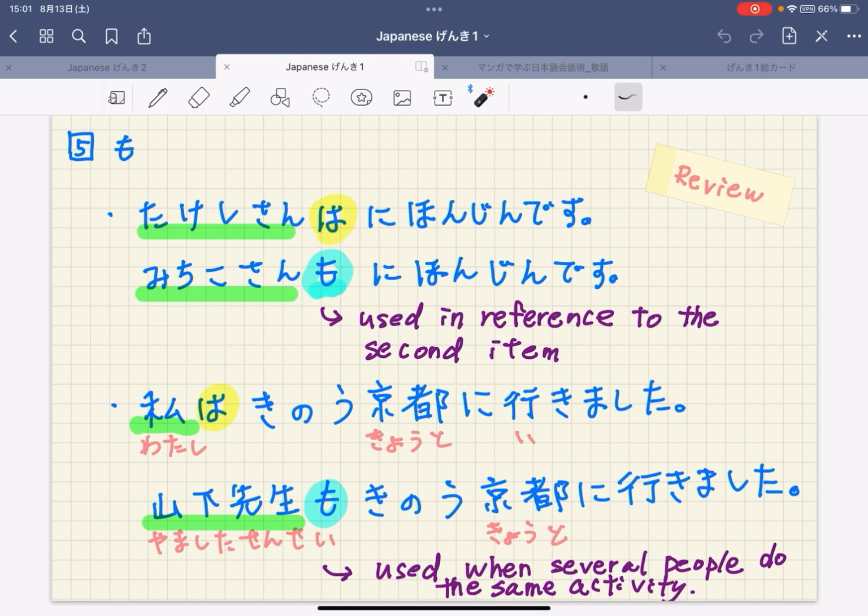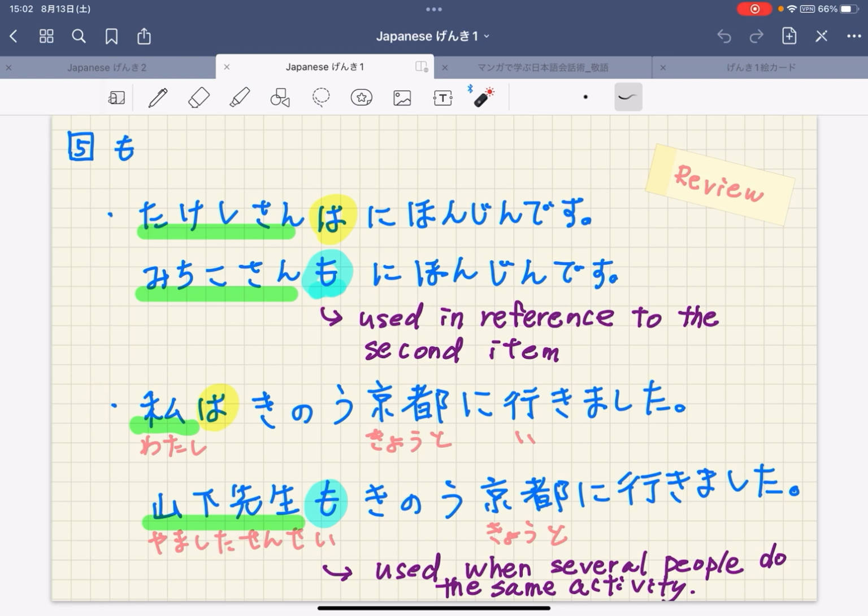In this sentence, たけしさん is the topic, so it's followed by は, but you can replace は with も and say みちこさんも日本人です。This particle も is used in reference to a second item. Both of them are 日本人。たけしさん is the first 日本人, and みちこさん is the second, so you can say みちこさんも。